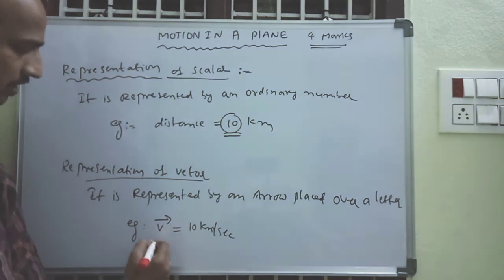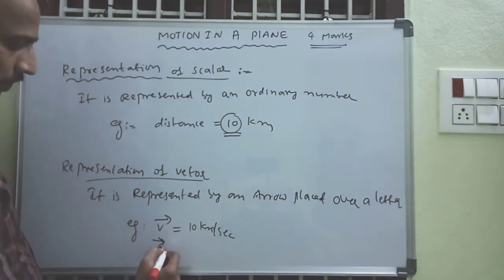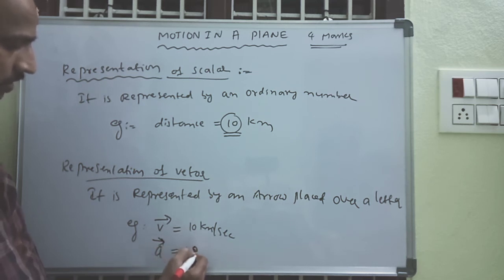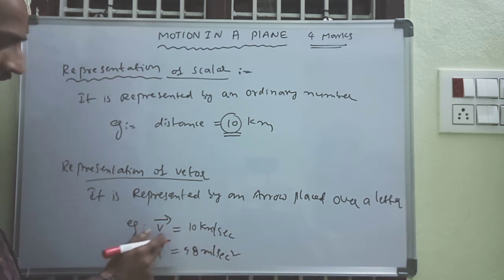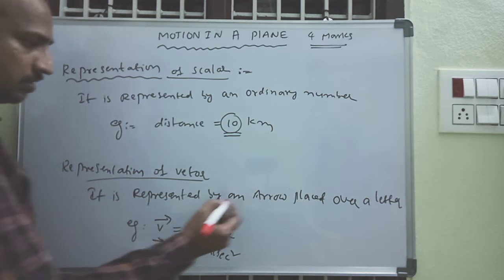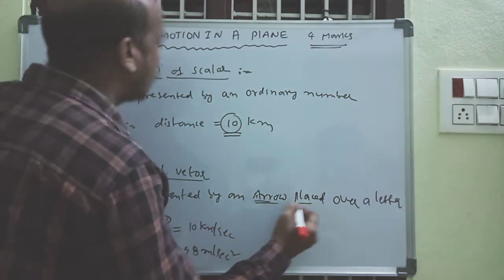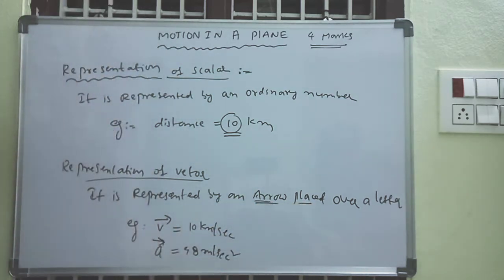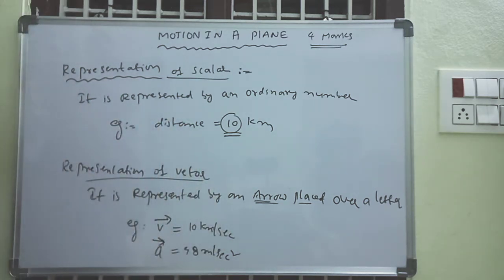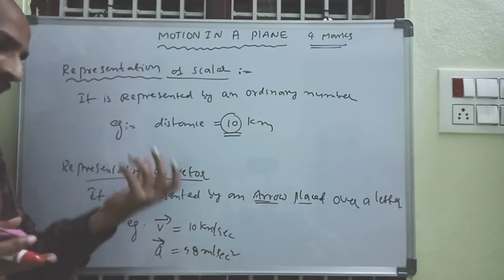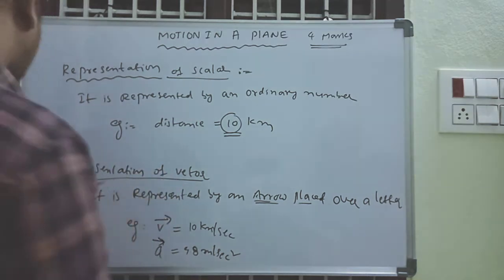Acceleration is also represented by an arrow placed over a letter. Acceleration is 9.8 meter per second square. So this is just the representation of how to represent the scalar quantity and vector quantity.